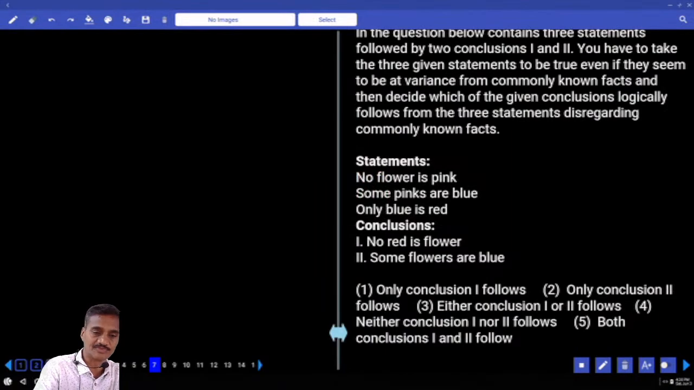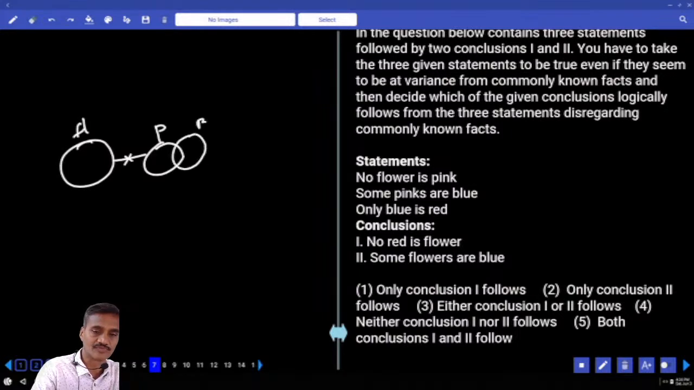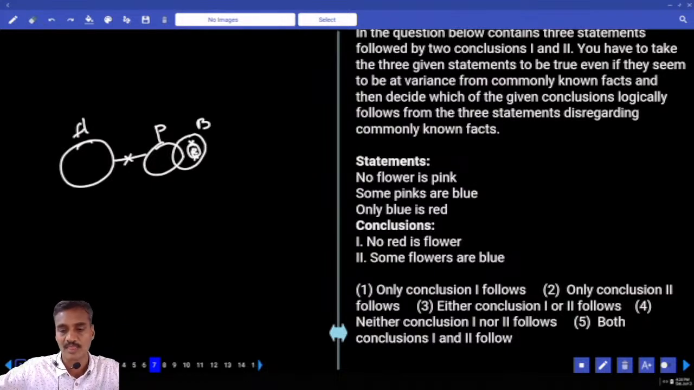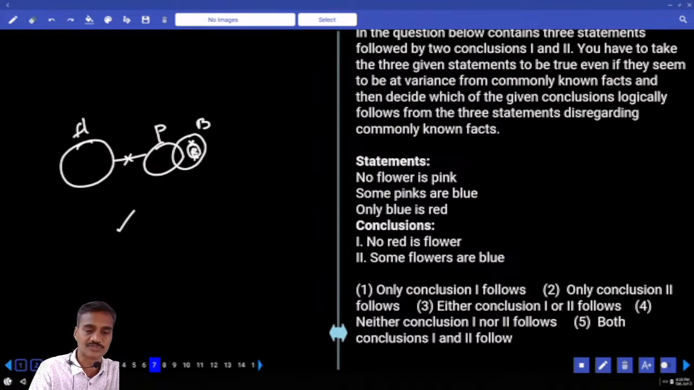Then no flower is pink, and some pink are blue. Only blue is red, that means all red is a part of blue only. This entire red belongs only to blue. No red is flower, as of now true. And some flowers are blue, that is false.